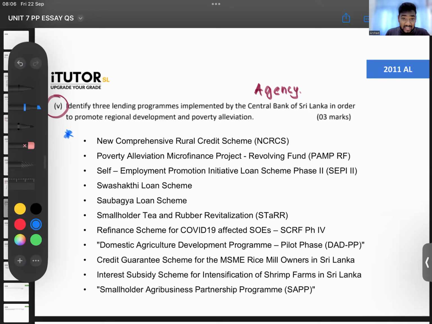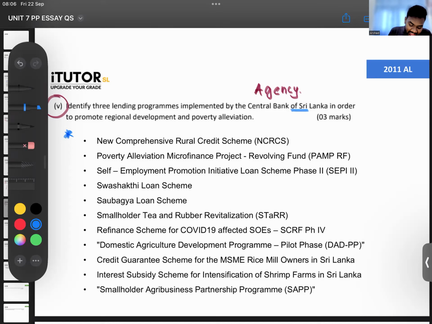The Excel is on the central bank website, guys. Just search for the lending programs implemented by the central bank for regional development. It will be there. They will not go into the level of asking the purpose of it, who gets it. I don't think that will be very hard. Personally, even I don't know each of these. But remember a few. Easy ones to remember, guys.